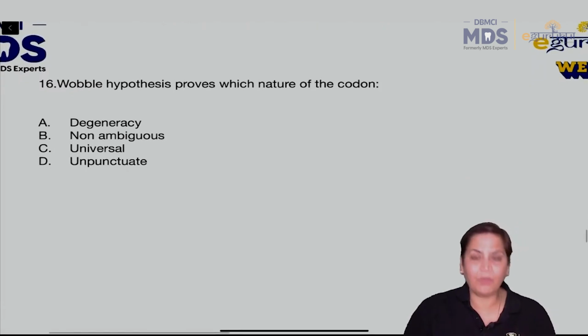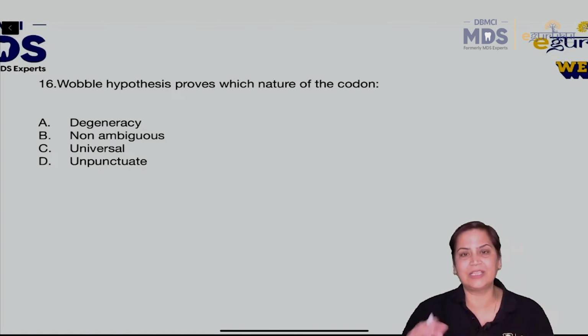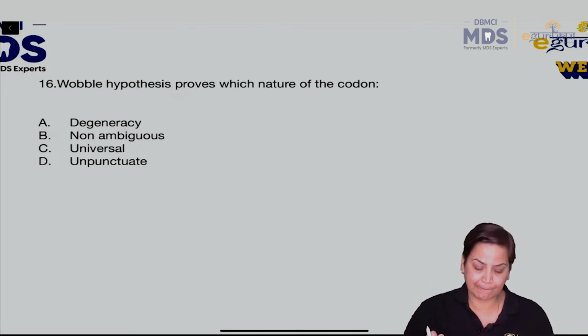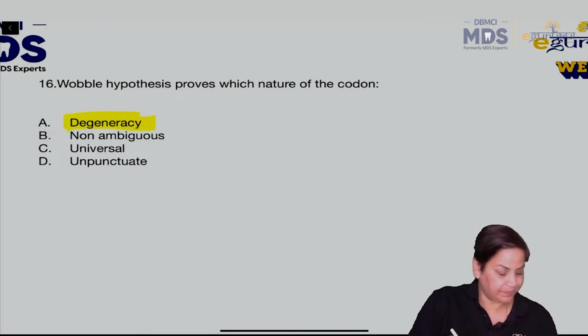Then comes wobble hypothesis proves which nature of the codon. ये तो बहुत ही simple है. Wobble hypothesis, wobbling, which means what will be the answer? Always remember इसका आंसर होगा degeneracy. Yes. Why degeneracy?